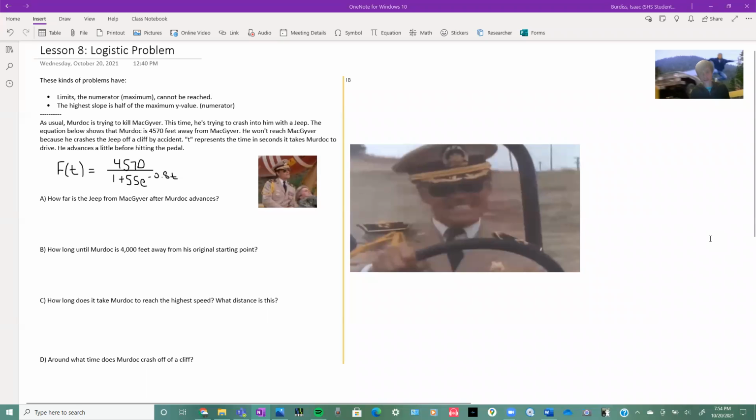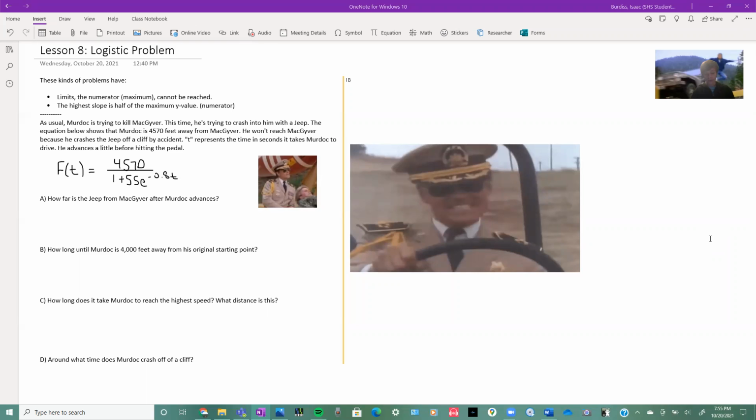Hi there, this is Jacob Nash, Precalculus Lessons, and this is Unit 2, Lesson 8 on a logistic problem. So this isn't exactly the same as a logarithm, but it's a logistic. Here we have a problem, and in this kind of problem that you might see, there are limits.